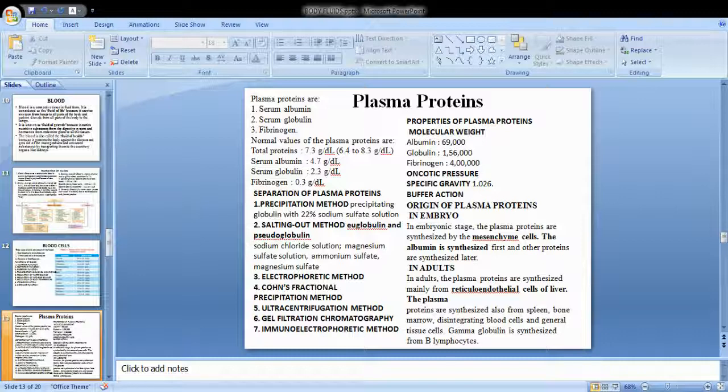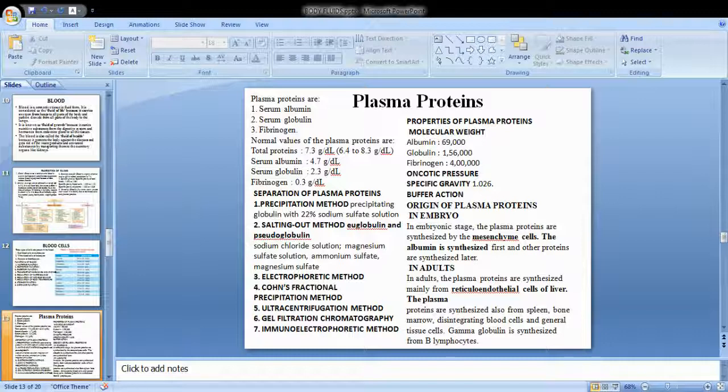These are some of the salts: sodium chloride, magnesium sulfate, and ammonium sulfate can be used for the salting out method. You can salt out the protein along with these elements, sodium chloride, etc. Then you have the electrophoretic method. By electrophoresis also you can separate the various proteins: albumin, alpha globulin, beta globulin, gamma globulin, and the fibrinogen. They can be separated by the electrophoretic method.